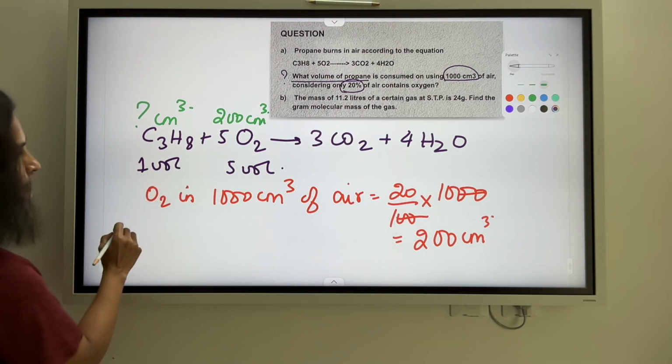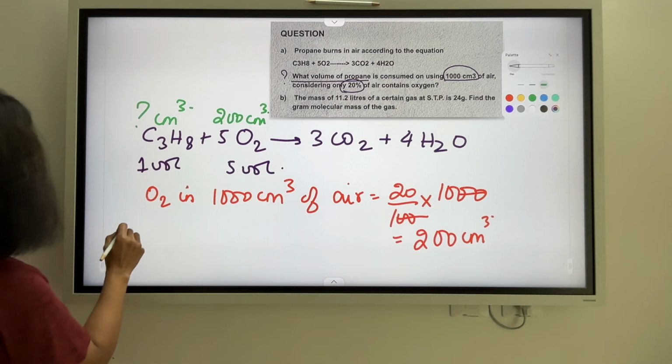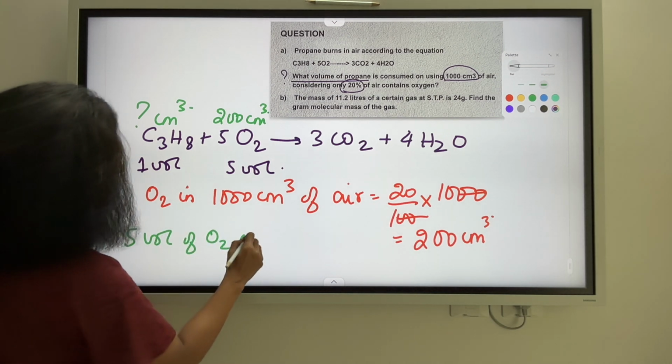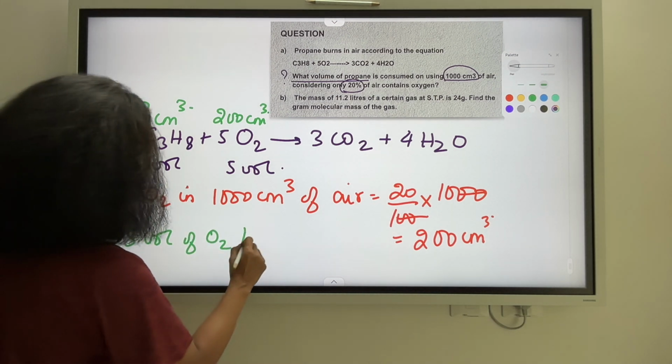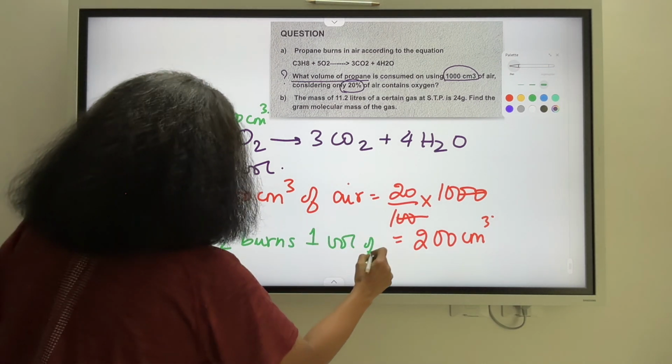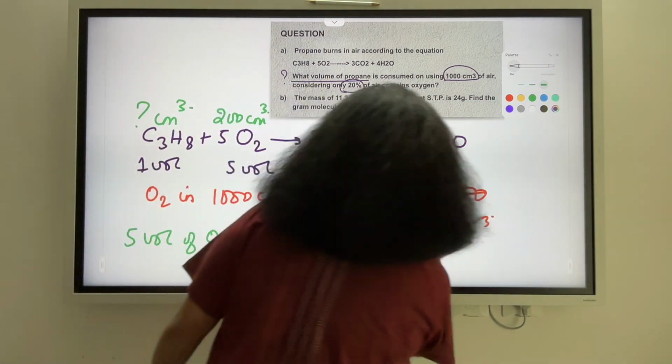So if 5 volumes of oxygen oxidizes or burns 1 volume of propane. Let me write this here.